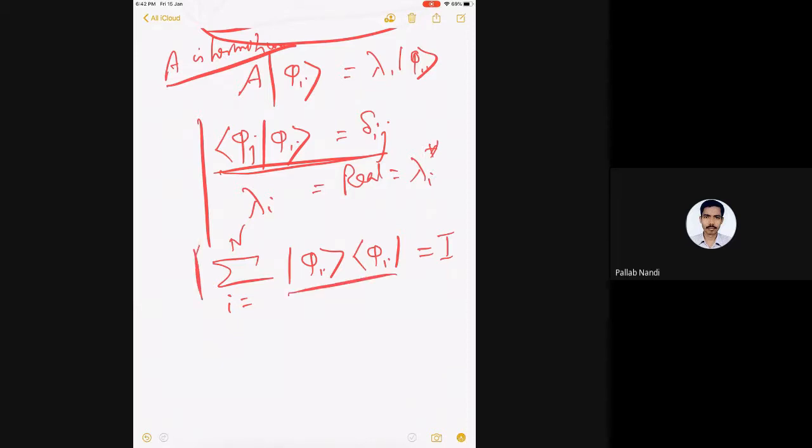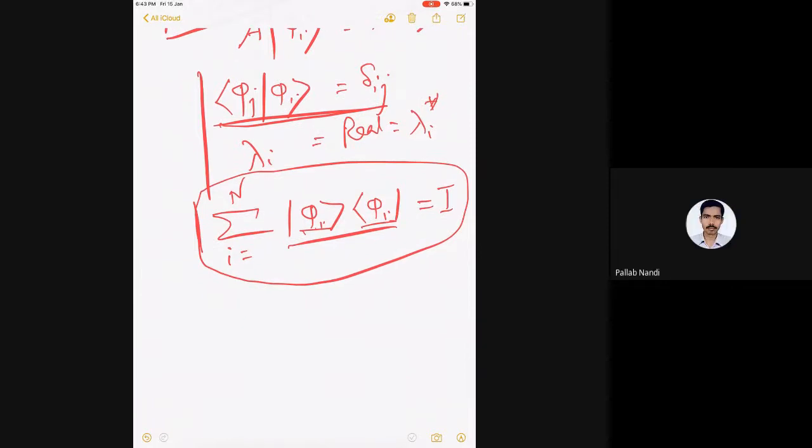Can somebody prove it? Please remember, this is very different from this. It is the ket and the bra, so you cannot do integration. This is not an integration. It is actually phi_i star, and no integration is assumed here. Can anybody prove it? Yes, sir. How will you prove it? Tell me.